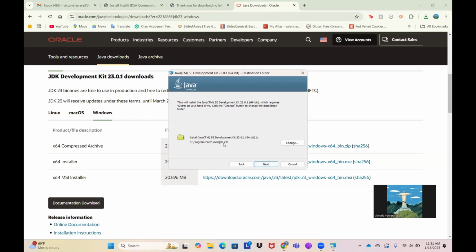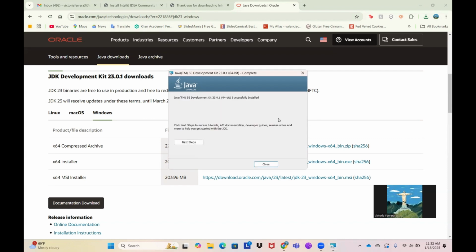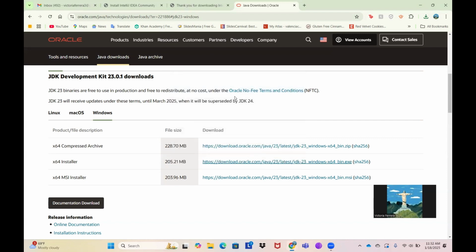Again, you can put in whatever folder of your choice, but you can use the default one. Let's click next, and it's going to take a few moments. Perfect. You just want to make sure that it says it is successfully installed, and you can click close.